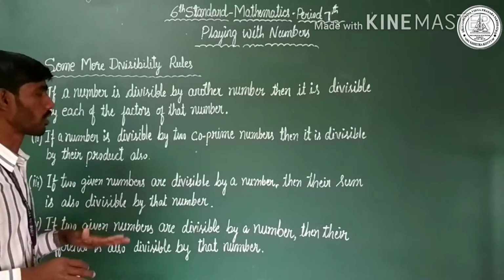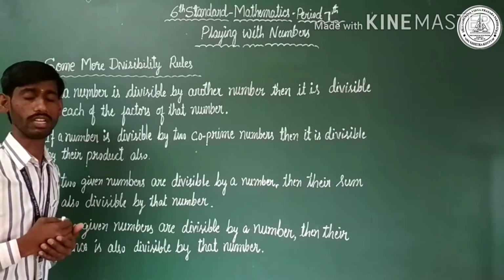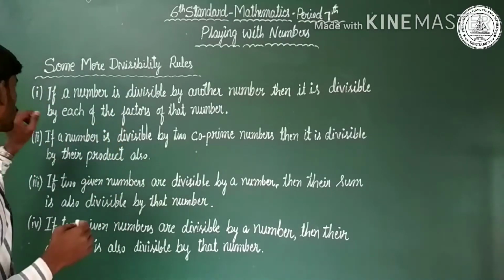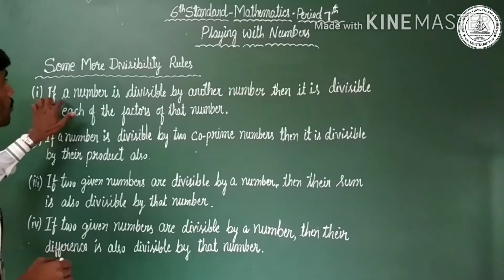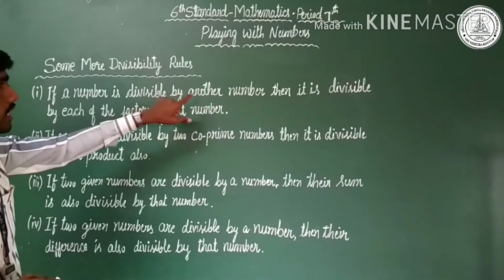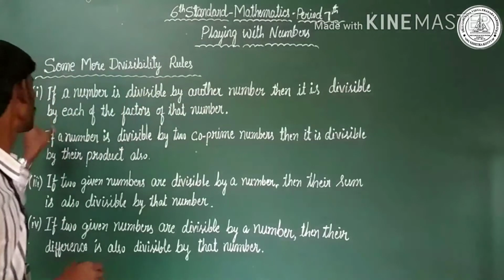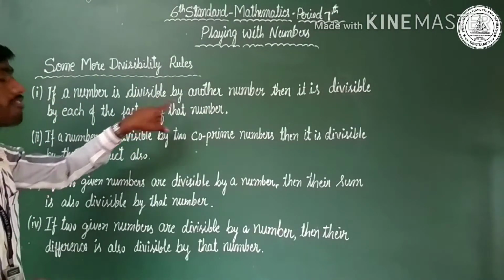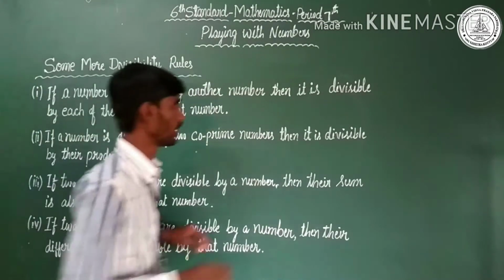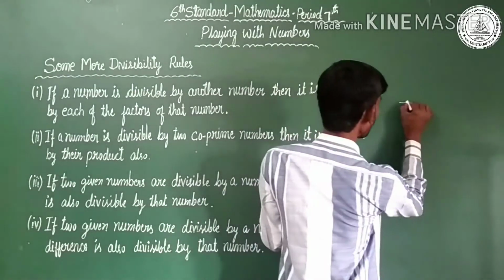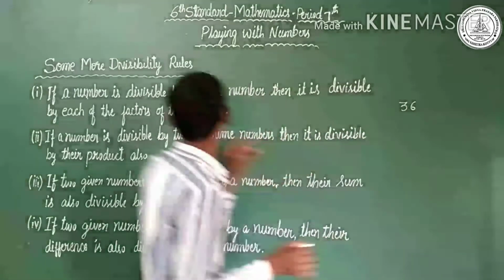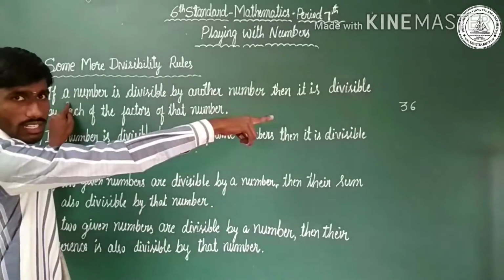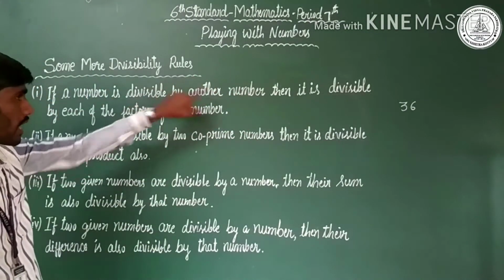There are 4 important divisibility rules. Let us discuss the first one. If a number is divisible by another number, then it is divisible by each of the factors of that number. Let us take an example of 36.